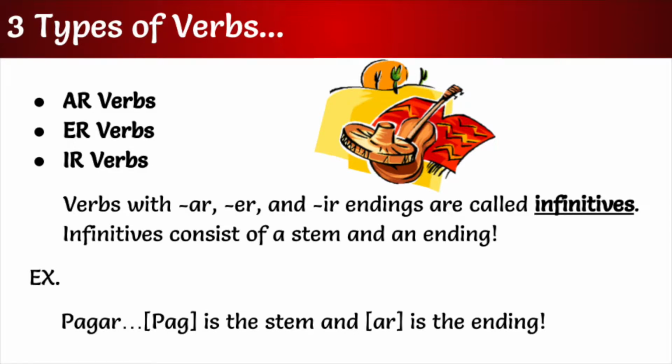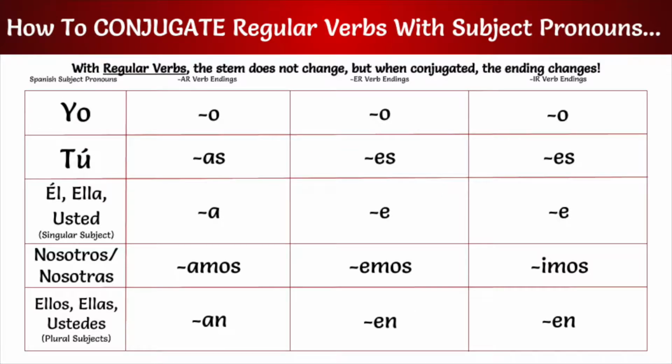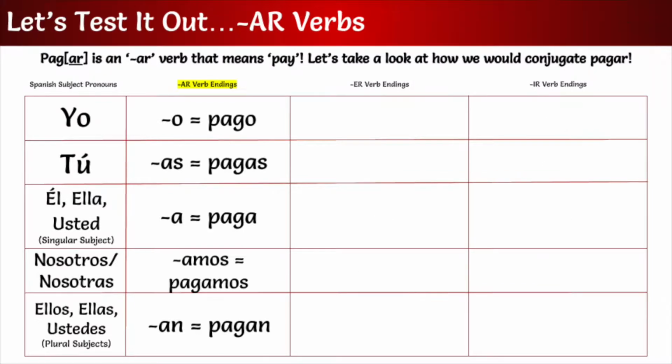There are three types of verbs: AR, ER, and IR verbs. These verbs are called infinitives because they consist of a stem and an ending. Today we will be learning about how to conjugate verbs. We will start with the regular present tense form of conjugating. Take a look at this chart. We will be using it as we learn. Let's start with AR ending verbs.